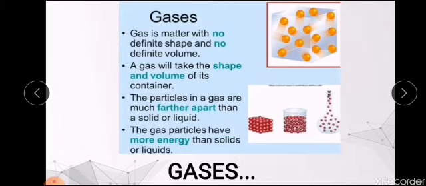Now, in solids, kinetic energy is less as they are very tightly packed, or intermolecular spaces are very less. But in the case of a liquid, when compared to solid, intermolecular spacing is more and the molecules are a little bit more free to move, and hence they have kinetic energy. When you come to the gases, the intermolecular space is too much, that is, the molecules are very free to move here and there, so they possess more kinetic energy than liquids or solids.